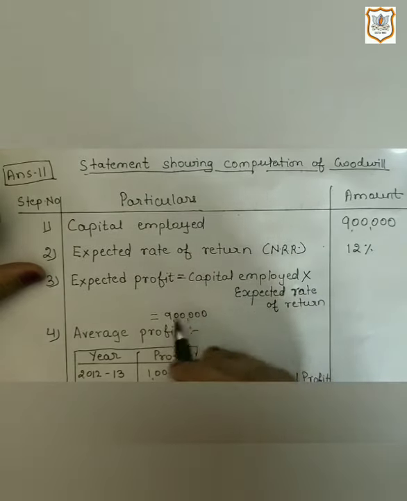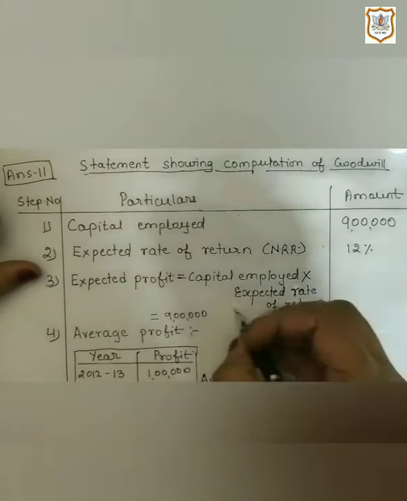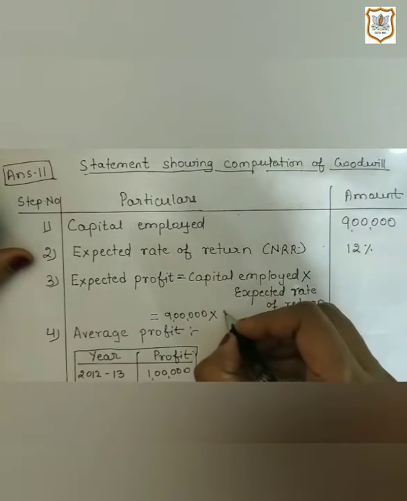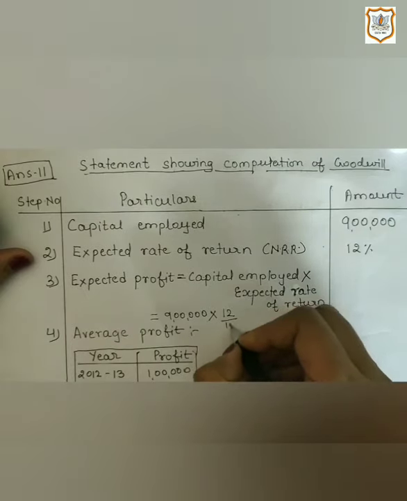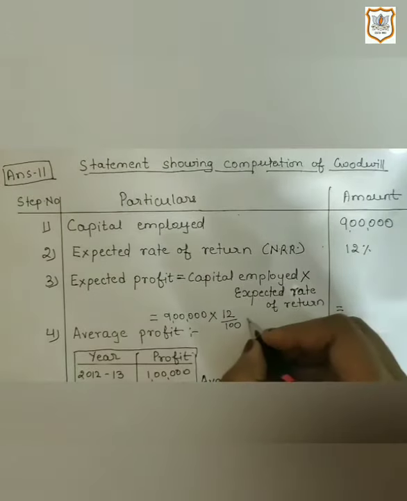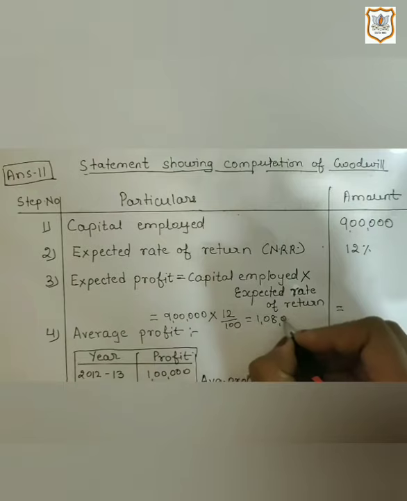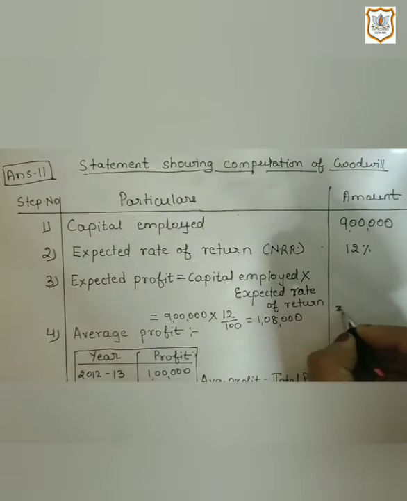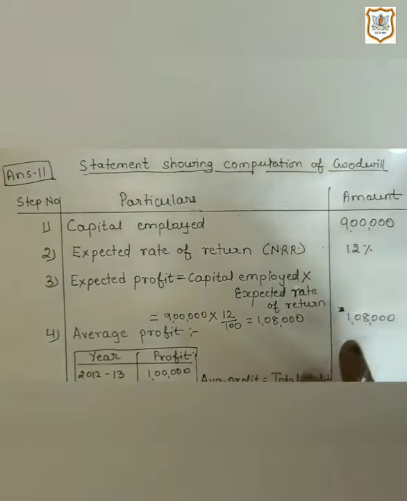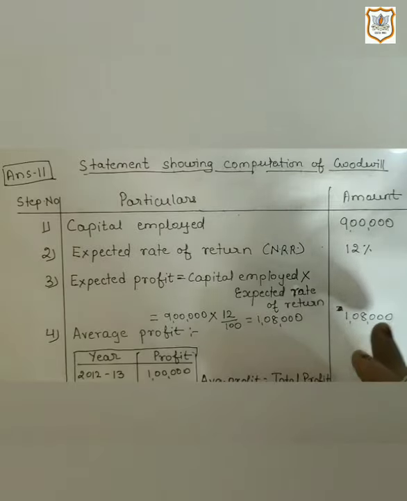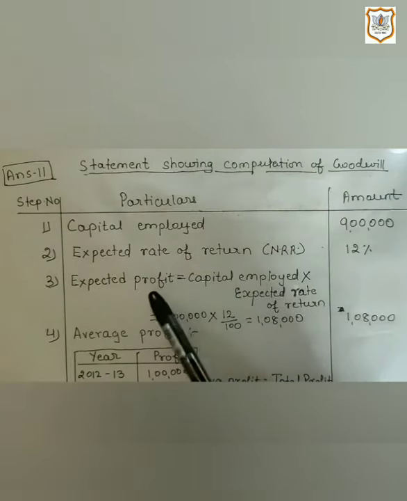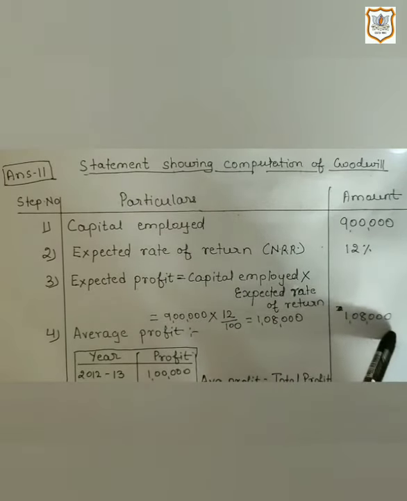That means we have invested capital of rupees 9 lakh and expected rate of return which is given in question, which is 12%. So we will get 1,08,000. 1,08,000 is expected profit. That means when we invest capital of rupees 9 lakh, then we are expecting profit of rupees 1,08,000.